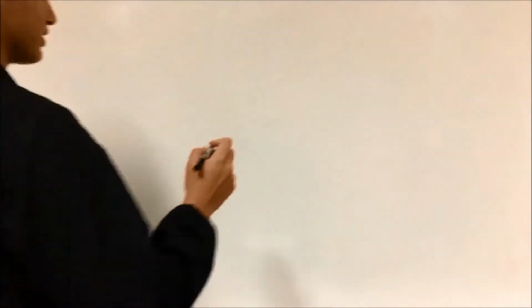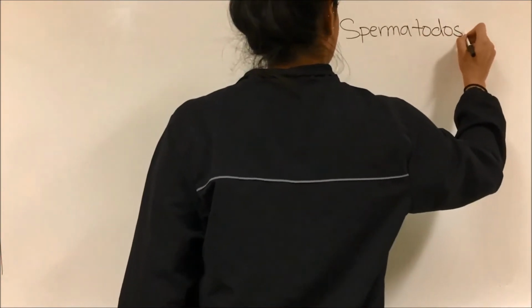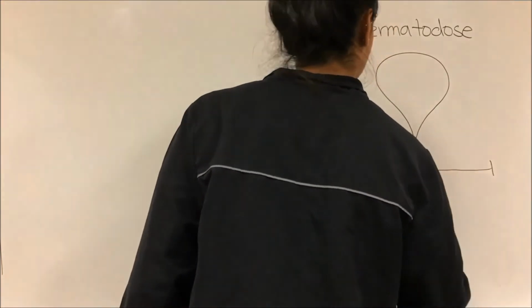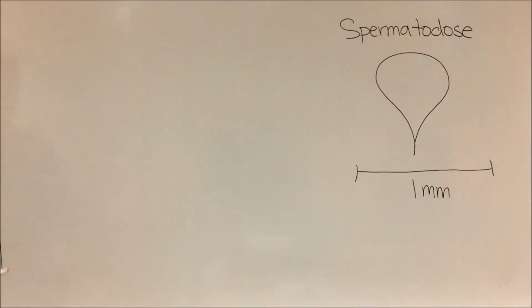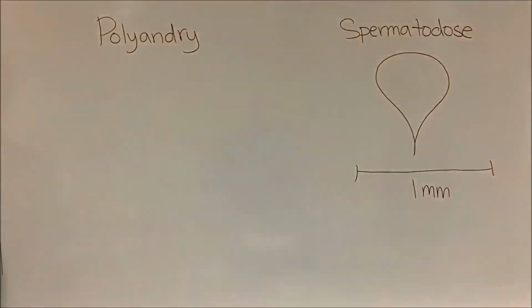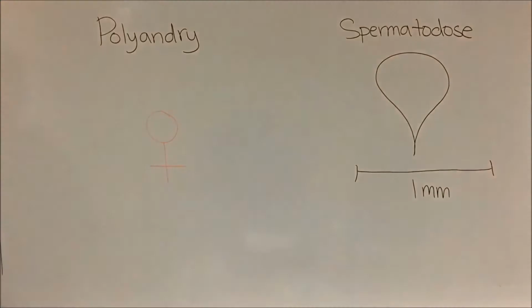Before testing, scientists analyzed two different types of data. To start, they gathered data on the average polyandry of 29 different species of bush crickets. Polyandry is the number of times one member of a species mates with different members of the same species. The way this data was analyzed was by counting the number of spermatodoses, which are capsules of sperm in the female sperm organ that form each time they mate.